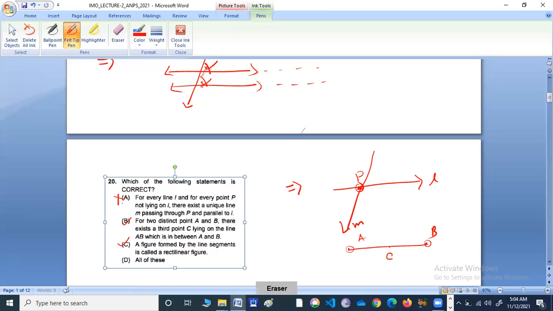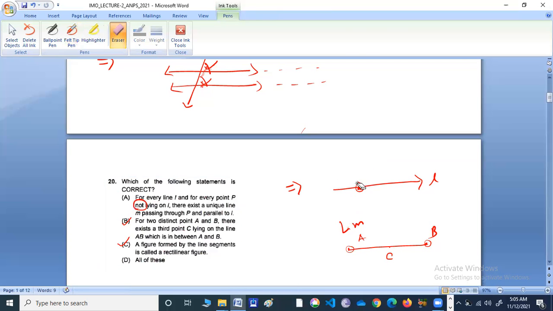Let us check A again. For every line L and for every point P, not lying on L. Here, not is given.